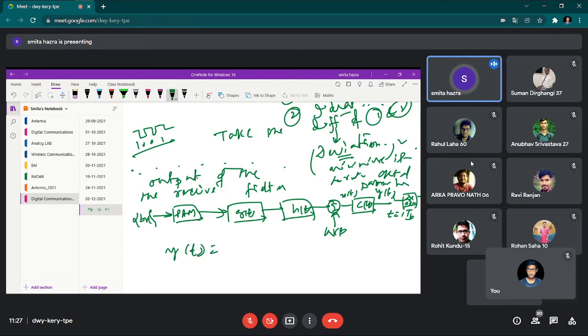All these g(t), h(t), c(t) are linear time invariant systems, so y(t) is the integration from minus infinity to plus infinity of c(tau) x(t minus tau) d tau. Can I write this? First agree with me, otherwise I will not write a single line. First, let us be clear whether we can write this or not.